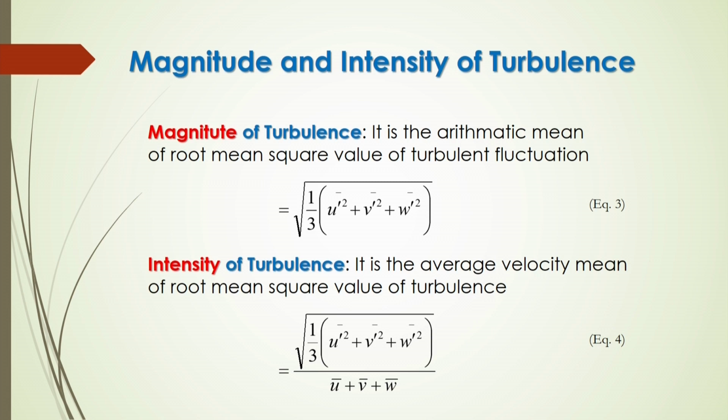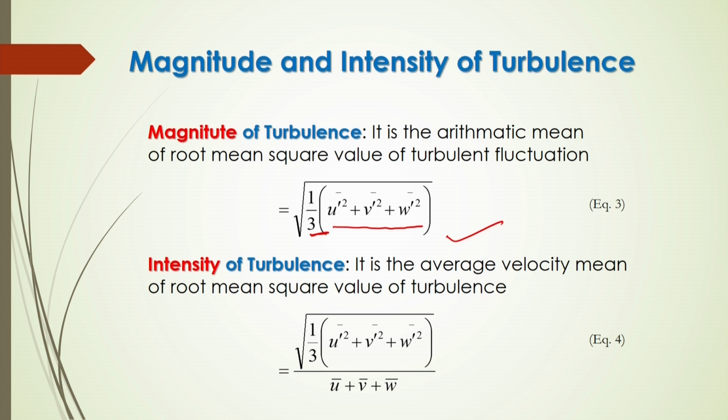Now, what should be the magnitude and intensity of the turbulence? The magnitude of the turbulence is defined as the root mean square value of the turbulent fluctuations, and it is given in equation number 3. You have to sum the squares of these fluctuating components and divide by 3, that is the mean value, and then take the square root of this, and then you will get the magnitude of the turbulence.